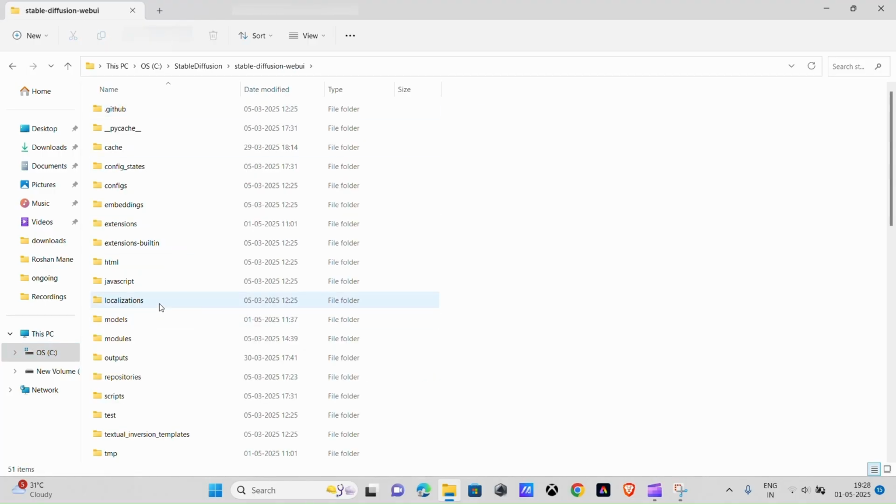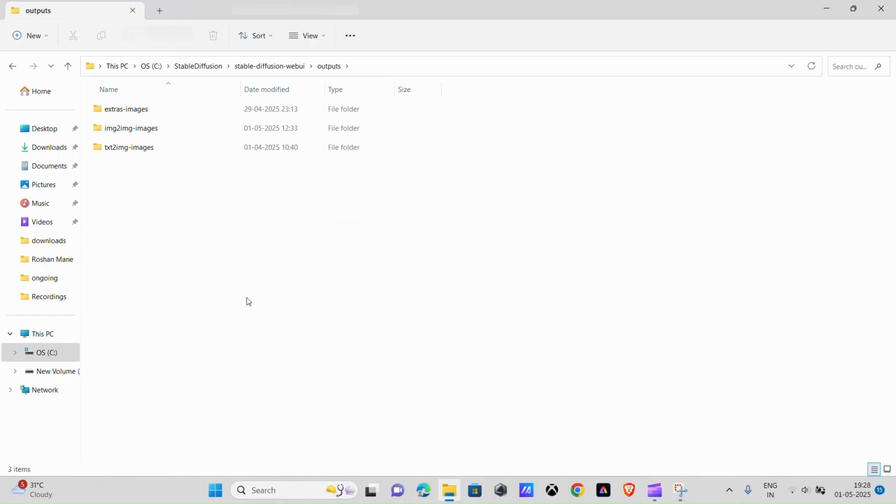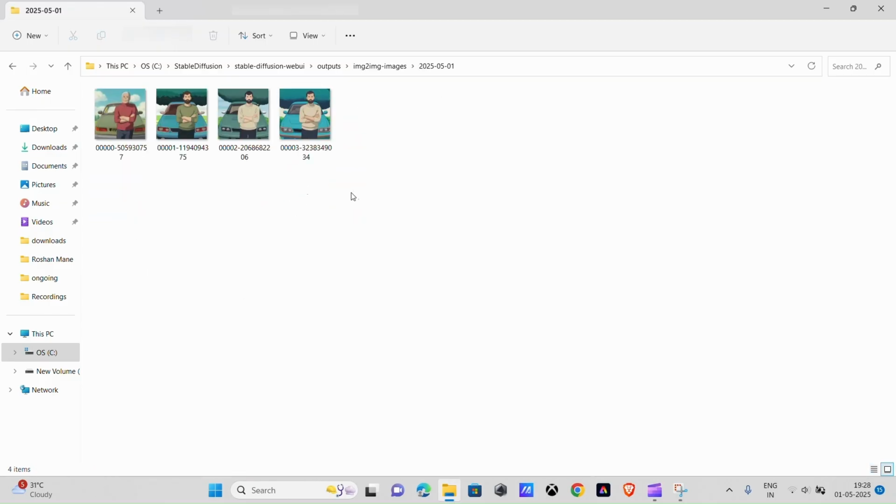To find your final image, go to your Stable Diffusion folder. Then open Web UI, then Outputs, then IMG to IMG, Images. Then open the folder with today's date, and there you'll find your image.